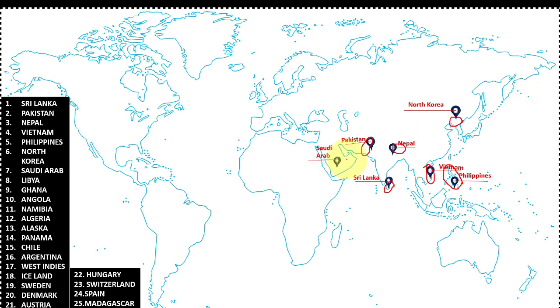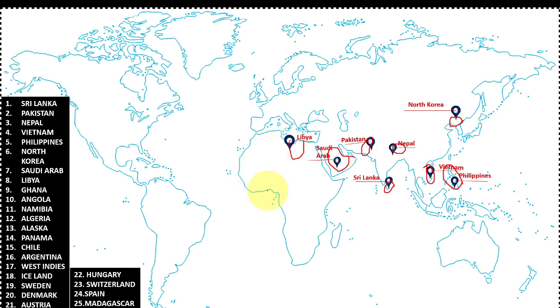Next, Saudi Arab. This is the area. Saudi Arabia is one of the holy places, a land of two holy masjids. The holy places of Makkah and Medina are situated in Saudi Arabia. Next, Libya. Libya lies just west of Egypt. It is one of the northern countries of Africa and is mostly desert and an oil rich country.